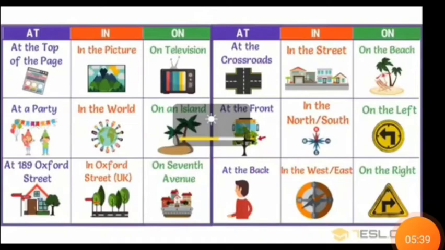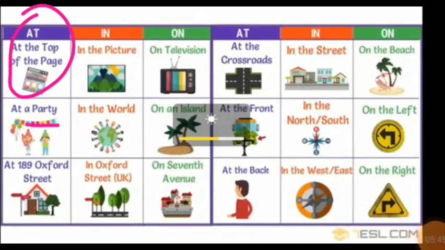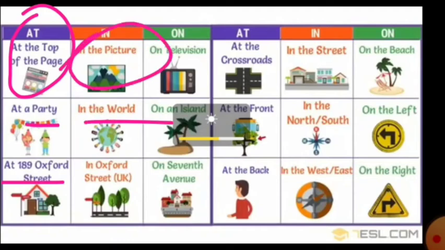See, we say on a page, but at the top of the page, at a party, at 189 Oxford Street, in the picture, in the world, in Oxford Street, UK, on television, on an island, on 7th Avenue, at the crossroad.